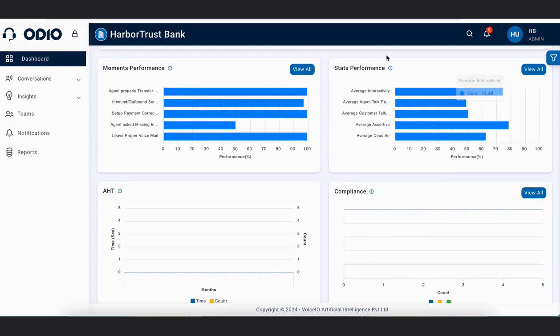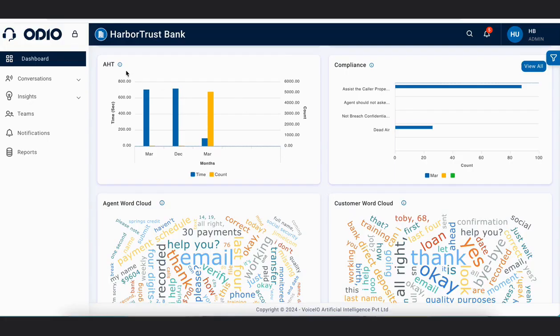Then we have another section which is stats performance. This is basically all the soft skill parameters, and in how many calls these soft skill parameters were met. Our next section is AHT. AHT is average handling time, that is, it measures the amount of time an agent spends handling a customer's call, including the talk time, hold time, etc. So overall, in what time a call was handled by the agent. This chart represents how many calls were resolved in what time, and this time is in seconds.